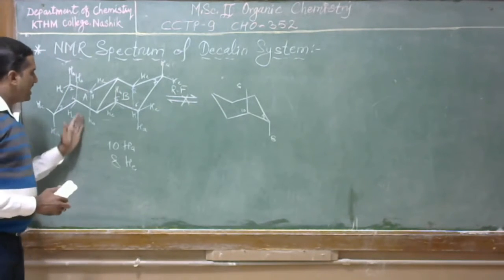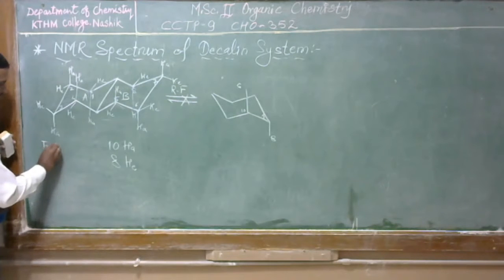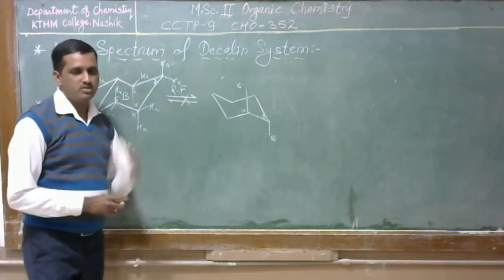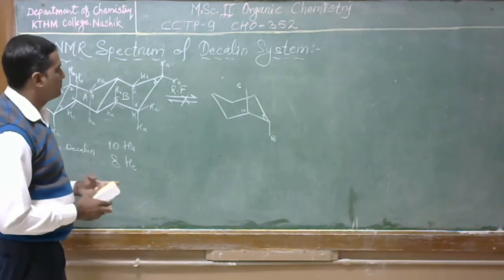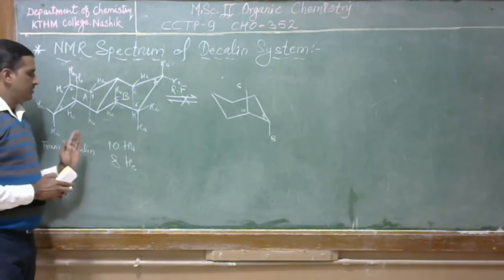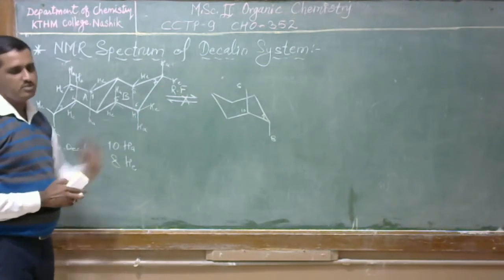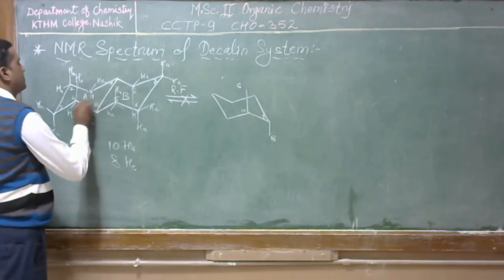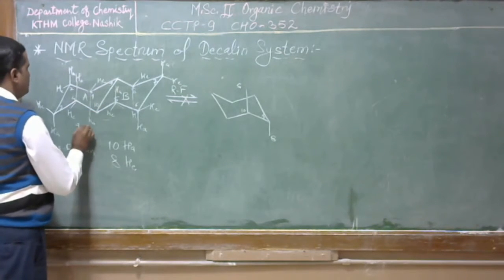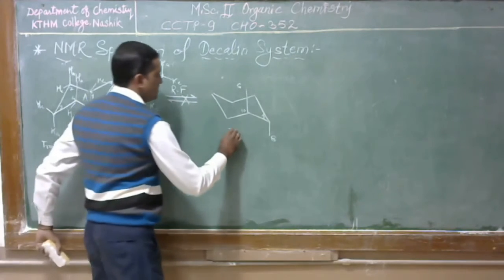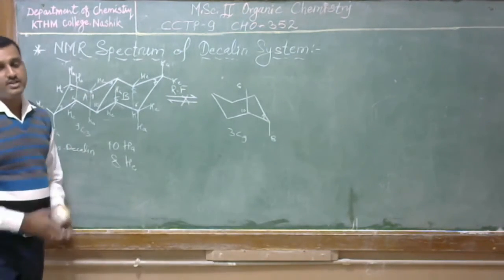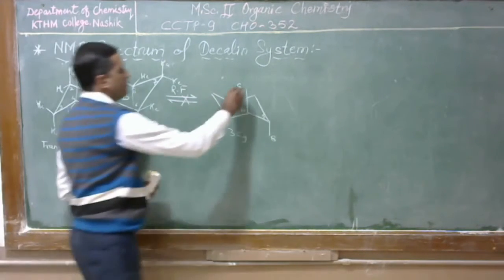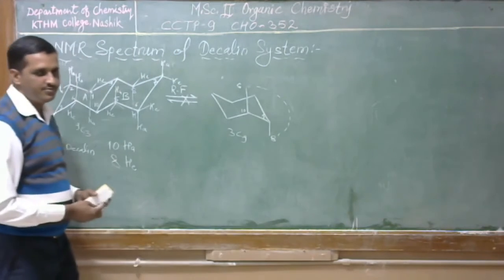This is the trans-decalin system, and we know the trans-decalin system does not undergo ring flipping, meaning it never changes from one conformation to another. Suppose this is carbon 9 and this is 10; then the 9C3 conformation is never converted into the 3C9 conformation, because the joining of carbon numbers 5 and 8 after ring flipping is not possible.